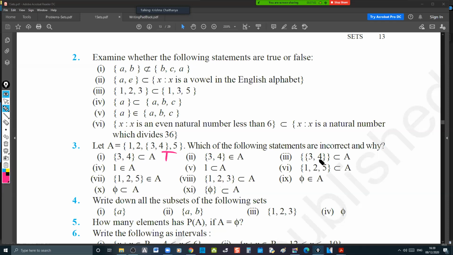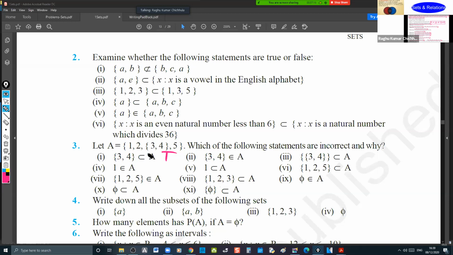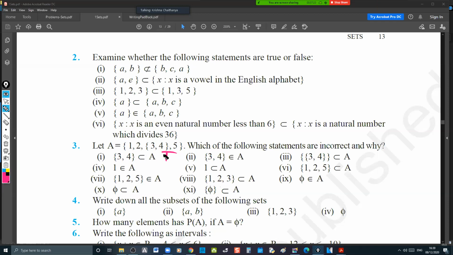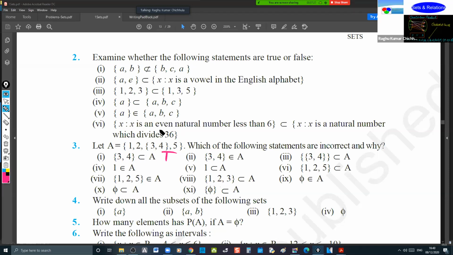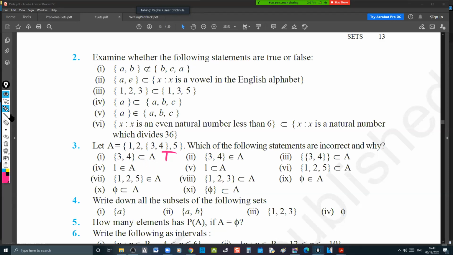I think all the incorrect answers might have a false reason. So the first one is an element but not a subset. What he means to say, isn't it? What is the reason given for the first one? As {3, 4} belongs to A. As an element it belongs to A, but not a subset. Yes, sir.